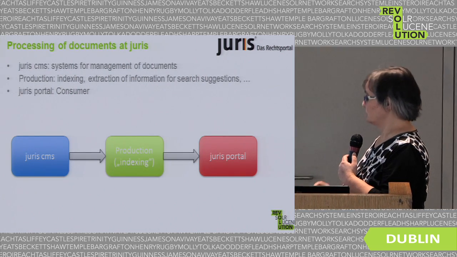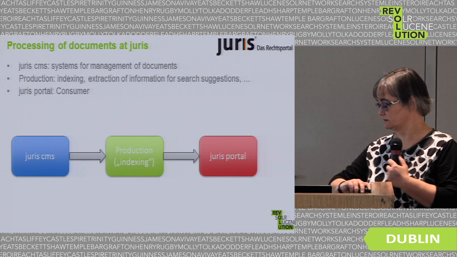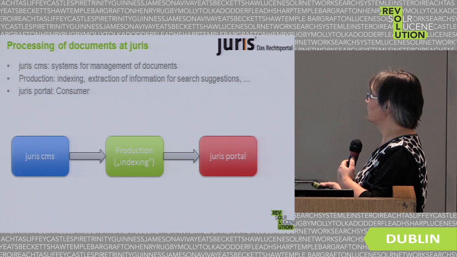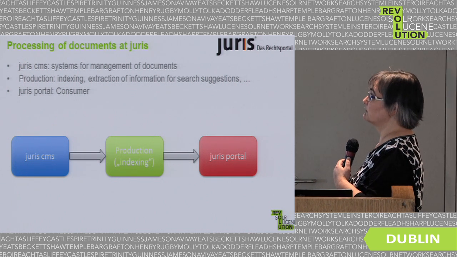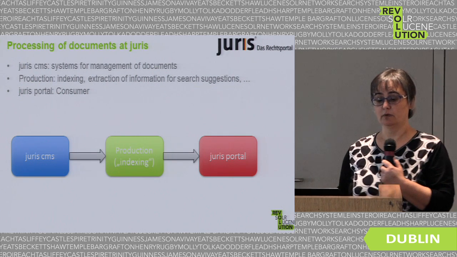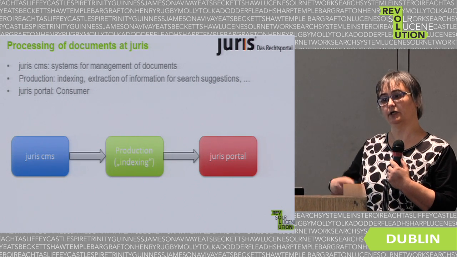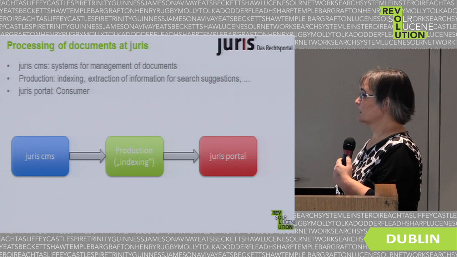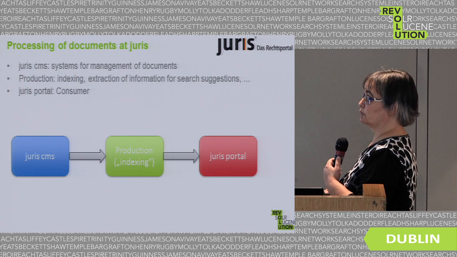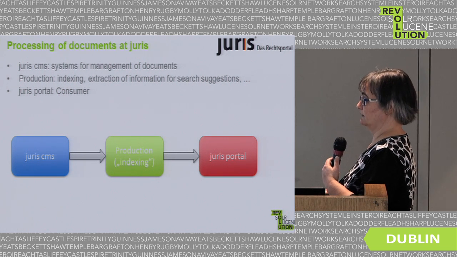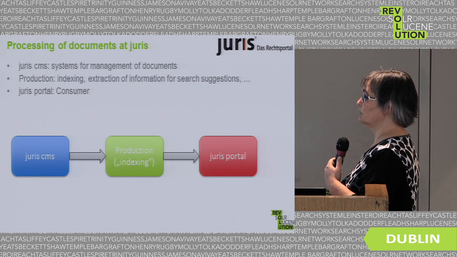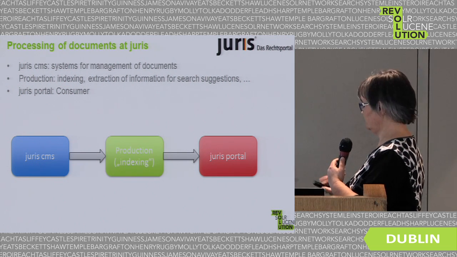So here's an overview of how the processing of documents works at Juris. We have our own, you can view them as CMS systems for the management of documents, where documents are added, changed, sometimes deleted. I'm not going to talk much about this. Then there's something we call production. Among other things, it does the indexing, and then everything is consumed by the portal.